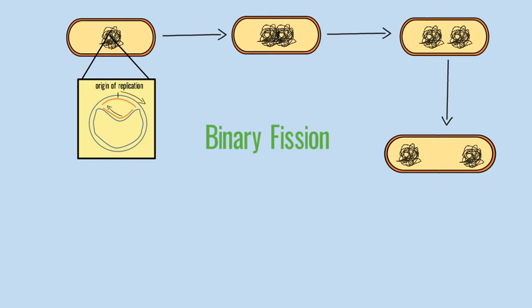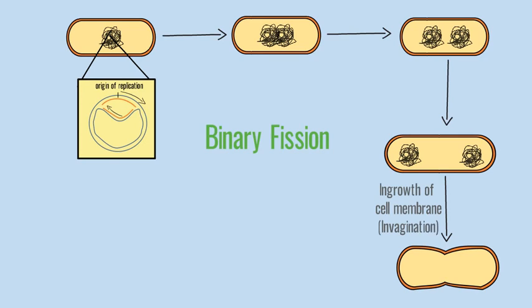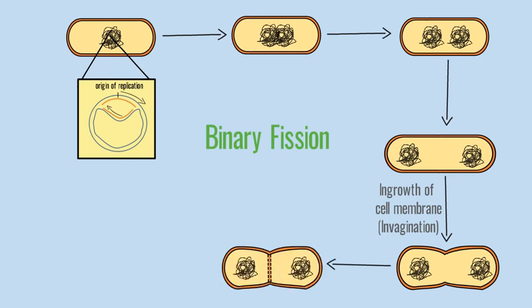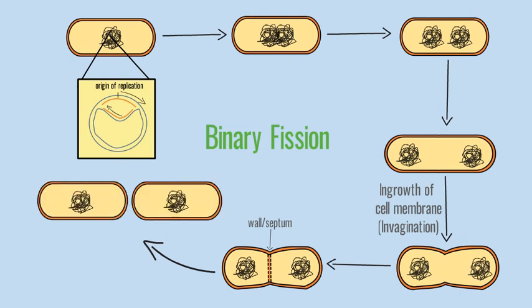The duplication of the genetic material is known as karyokinesis. The next step is for the cytoplasm to divide in a process known as cytokinesis. This starts with the ingrowth of the cell membrane, and in cases where cells have cell walls, the ingrowth of the cell wall in the middle of the cell, which forms a wall that separates the two new chromosome copies. This wall is known as a septum. Once the septum is fully developed, it then separates, and what was once a single cell now becomes two cells. And that is how microbial cells divide.